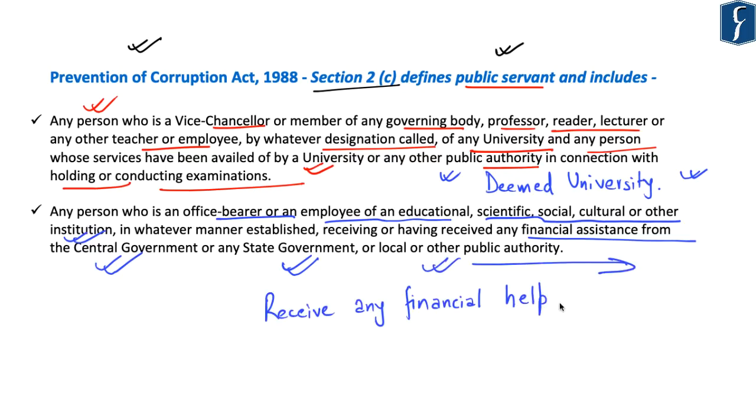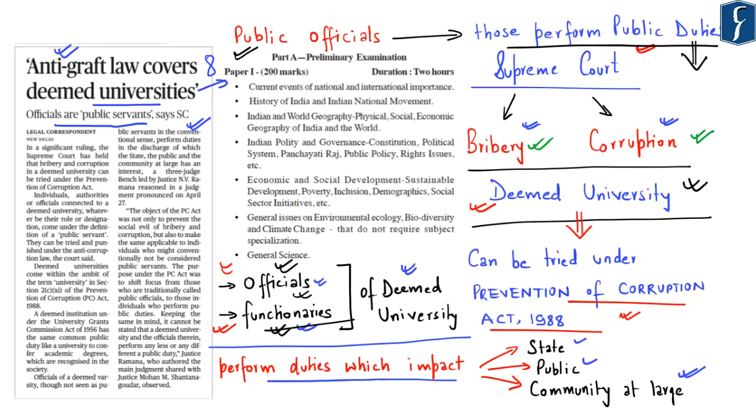That is, if these institutions receive any financial help from any government body. So it is in this regard that the Supreme Court has said that public servant also includes functionaries and officials of deemed universities of the central government with respect to bribery as well as corruption under the Prevention of Corruption Act of 1988. Thus, this topic becomes important primarily from the perspective of your prelims examination, from the perspective of Indian polity and governance.